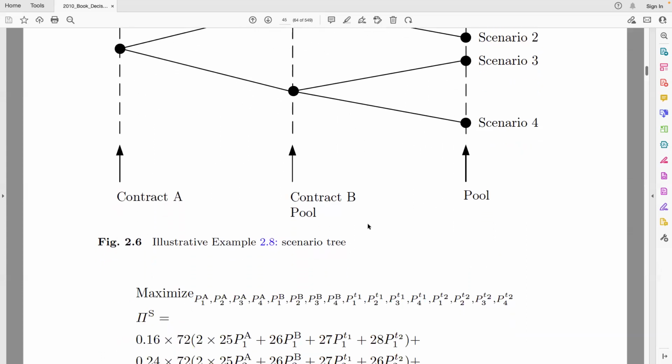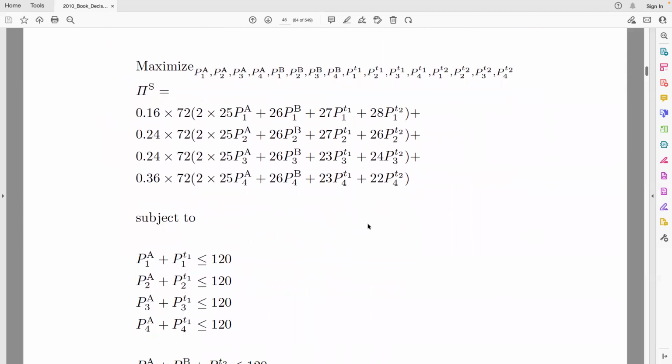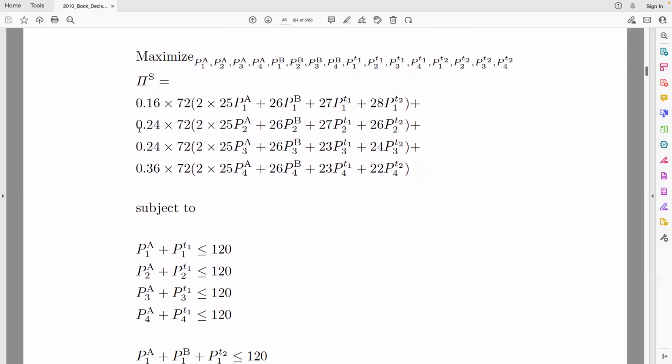So this is a maximization problem. We want to maximize a profit function in this case. For examples 2.6 and 2.7, they were a cost function. So in this case, it's a profit function. We have the probabilities for all the scenarios, and 72 hours, because that corresponds to the number of hours in 3 days for one period. Then we have the profit for each